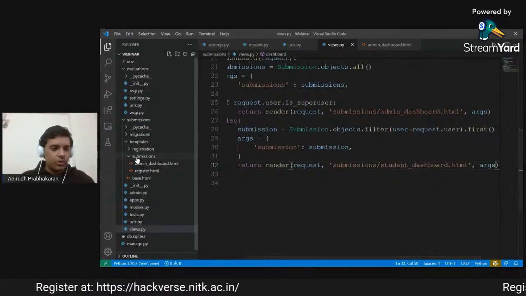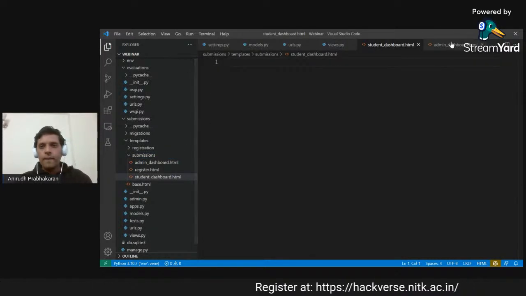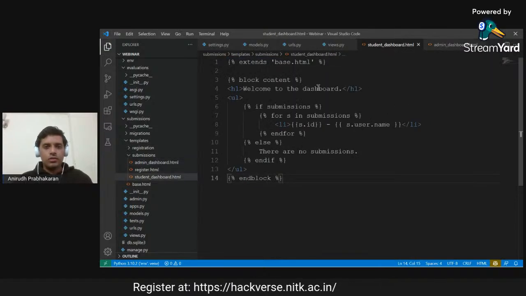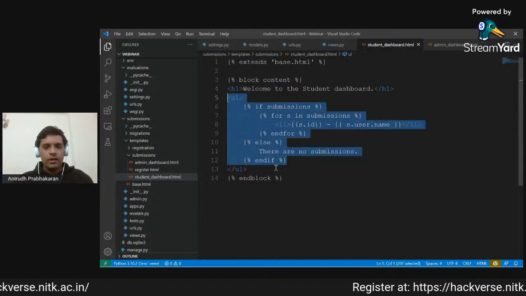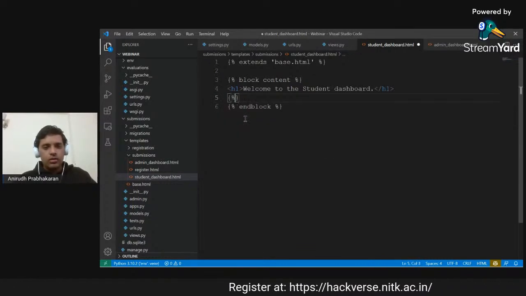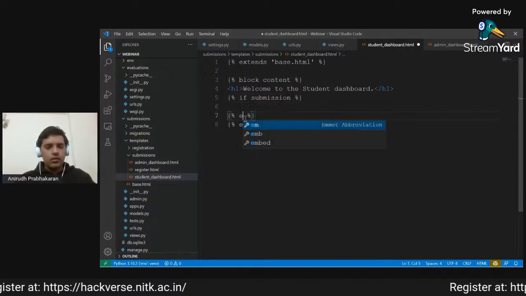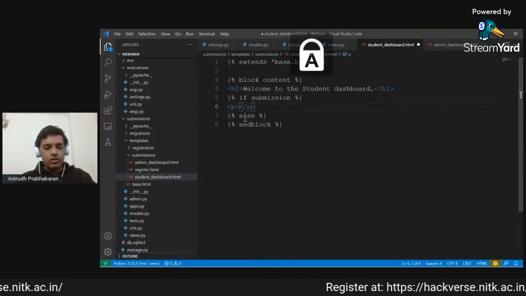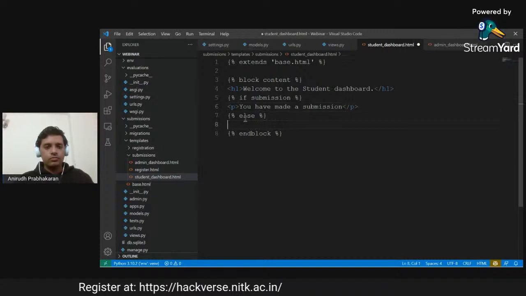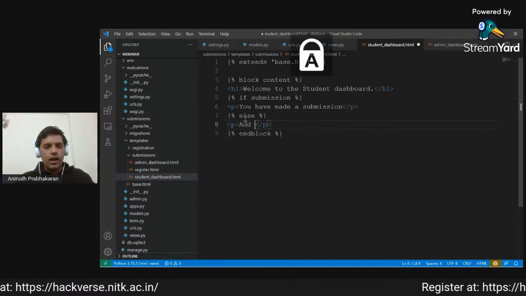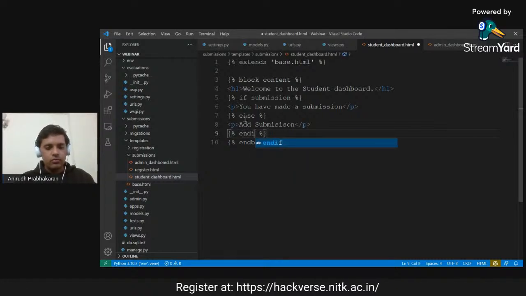Okay, yeah. So now I will quickly just create the student dashboard.html file. I will copy most of this because welcome to the student dashboard. For this, it will be: if there is a submission, then we actually just have to print that you have made a submission. Else we can say add submission. Okay, and we'll just end this if statement.